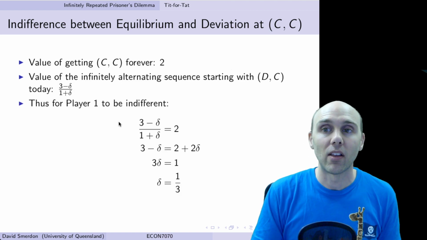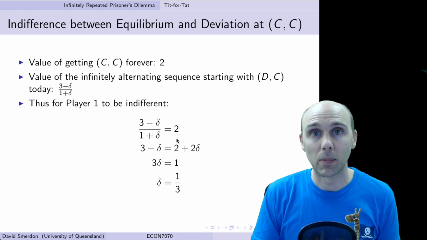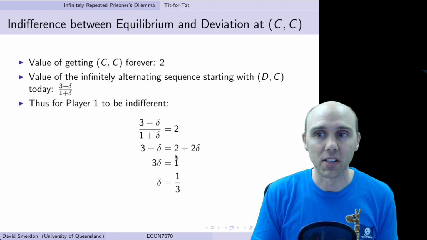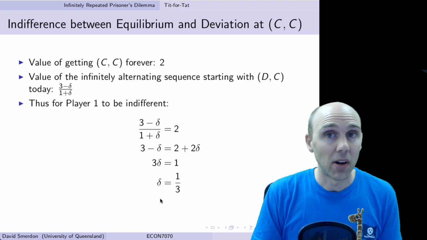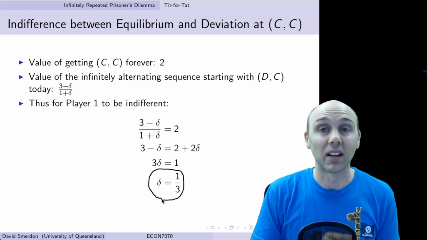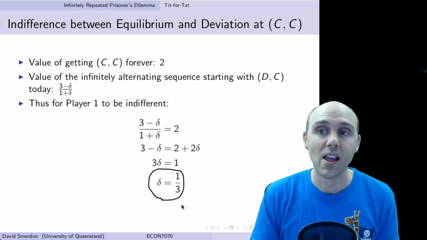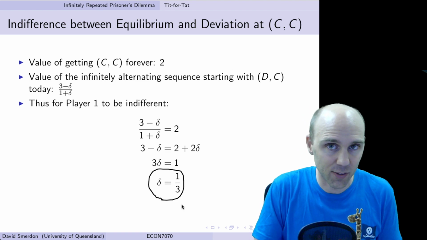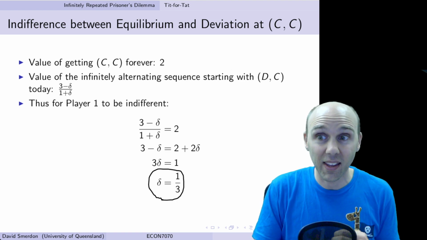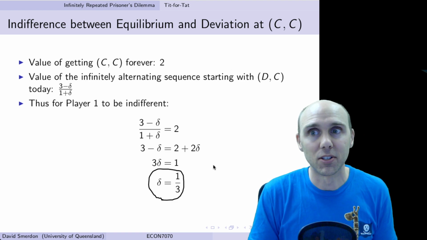So we require that these things are equal to each other in order for both of these conditions to be satisfied at the same time. And that means, again, we can solve this for delta and find that now we don't have a range anymore, because one of the conditions says delta must be at least a third, the other condition says delta must be no more than a third. And it turns out the only way we can satisfy both is if delta is equal to a third. So that gives us only one value that can hold, and we haven't even checked the other 2 histories yet.